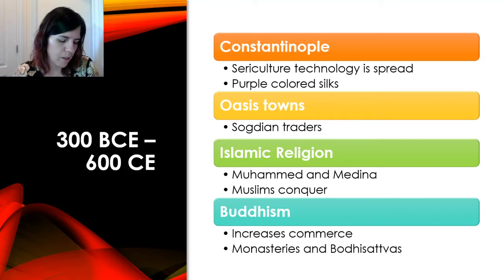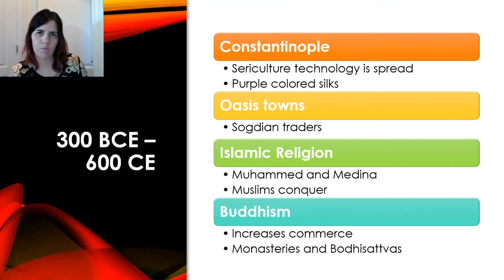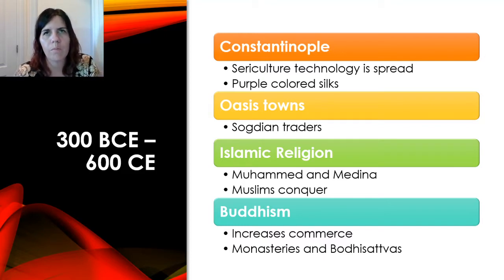Oasis towns sprang up along Silk Road routes, and Sogdian traders would use these towns from China to Rome for regional trade. And the Sogdians also would take Chinese silk and unweave it, and then reweave it into their own silk patterns, because they didn't know how to make the silk, but they wanted their own patterns. And also the Sogdians became the middlemen on the Silk Road routes.